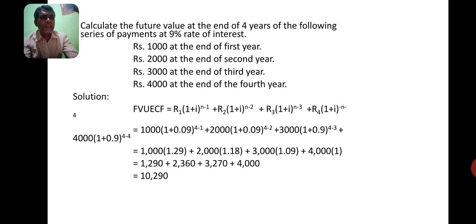You are going to deposit an amount for 4 years at the rate of 9% interest. First year, rupees 1000 at the end of the first year, rupees 2000 at the end of the second year, rupees 3000 at the end of the third year.